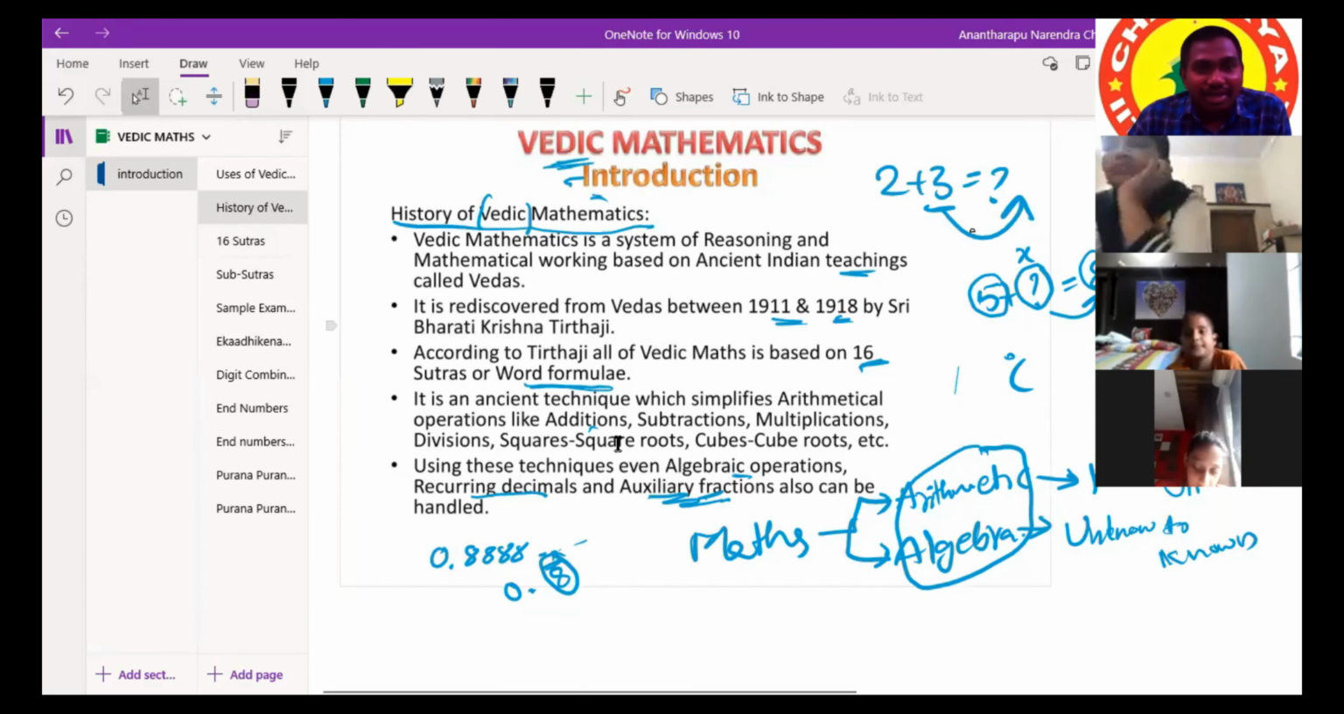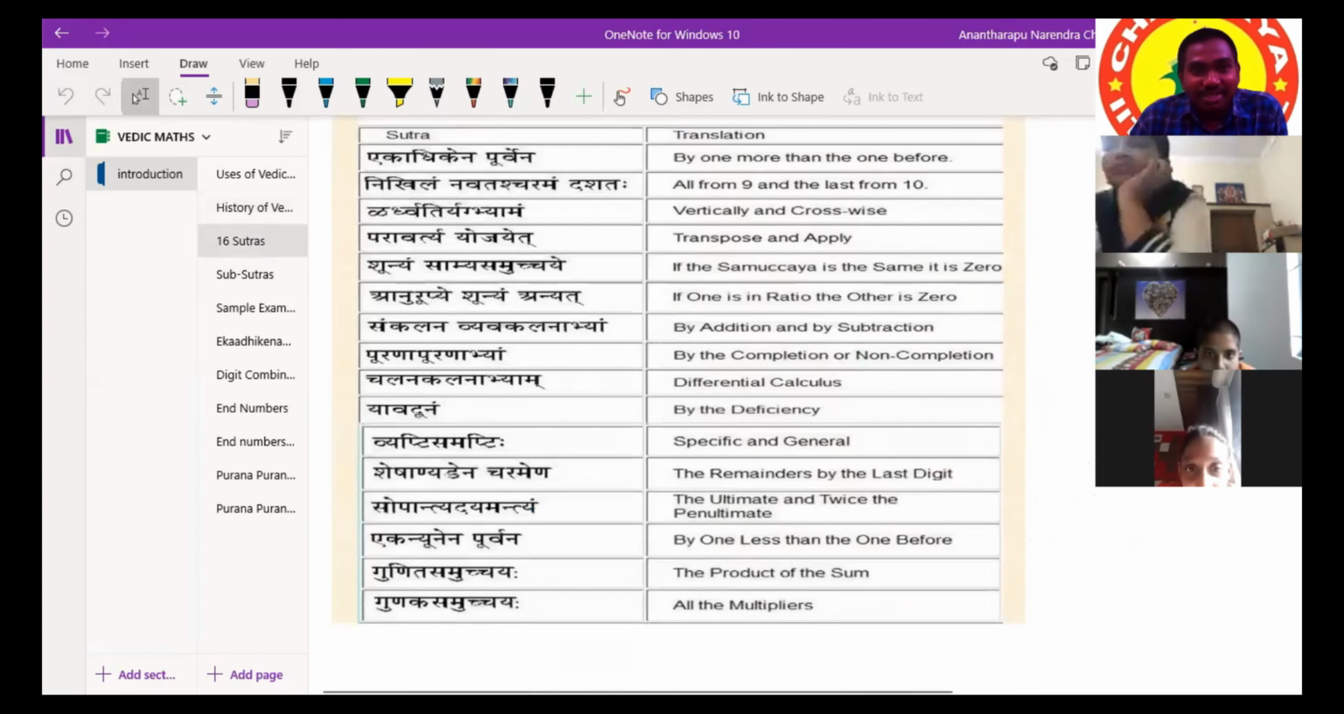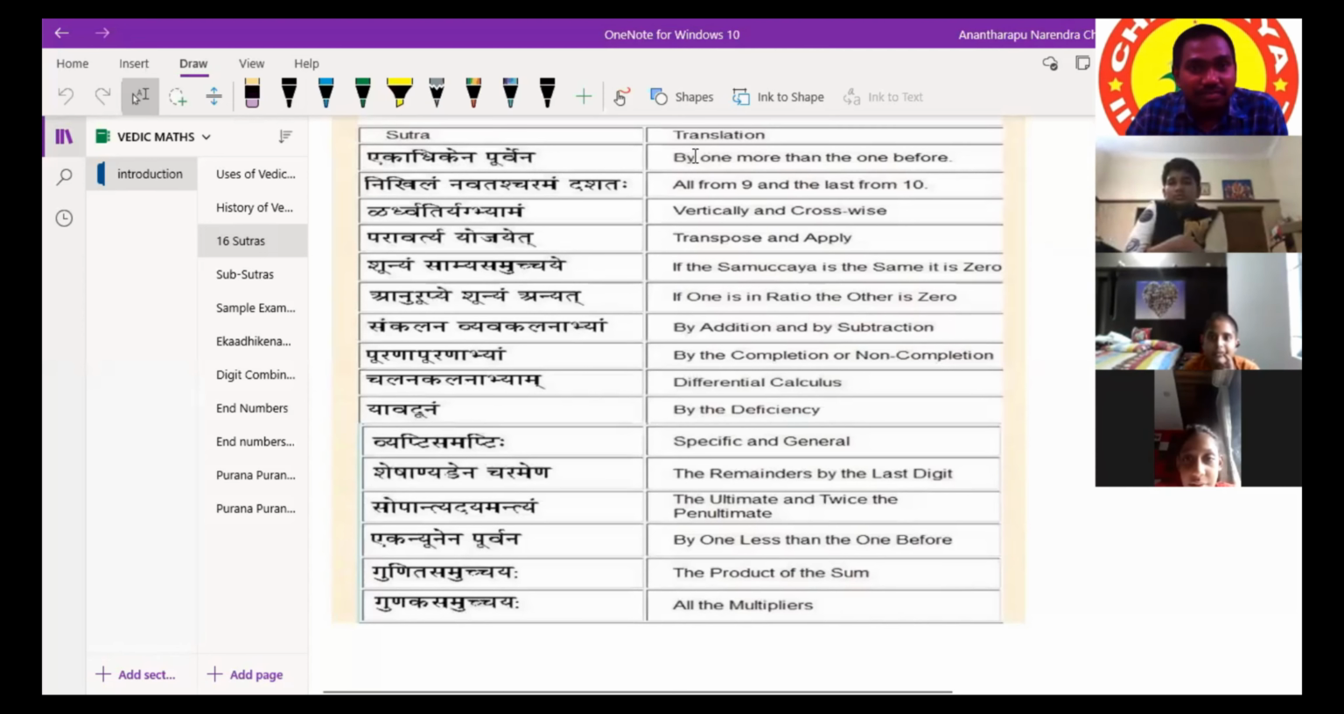Now we are going to see those 16 sutras. These are the 16 sutras. The first one is Ekadikena Purvena. I'll send you the PDF, you practice at home. The same thing is given in English translation. This is in Hindi, and on the right hand side he has given the English translation. What is that one?